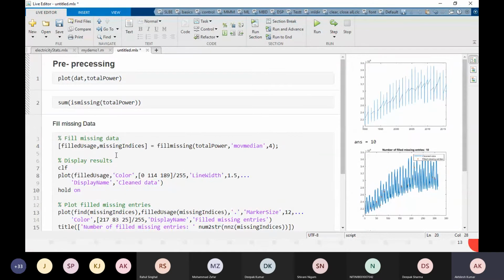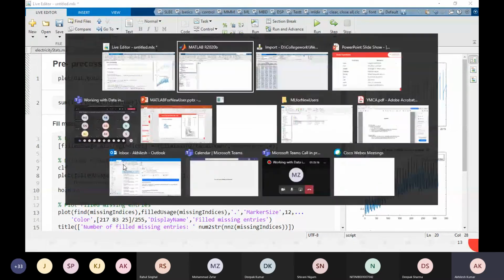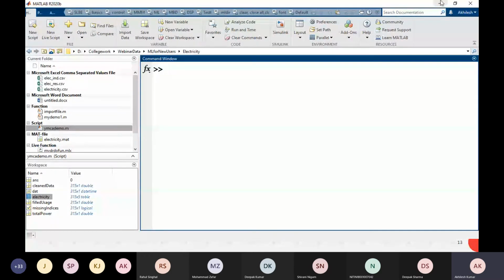So this is the way that we can import data in MATLAB and do some kind of pre-processings on that data. Okay, this is the way. So right now, if you have any questions, just write there. Otherwise, we'll go further. If you have any questions, just write in the chat box.